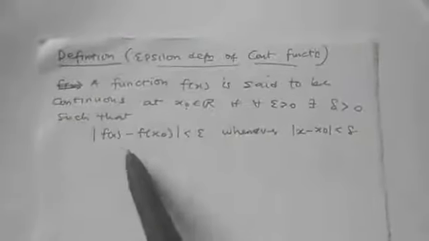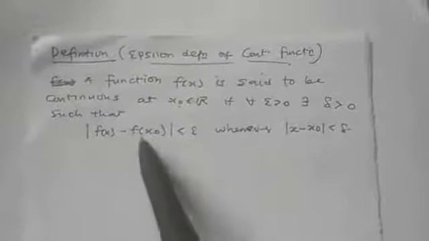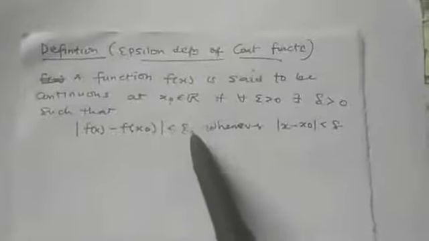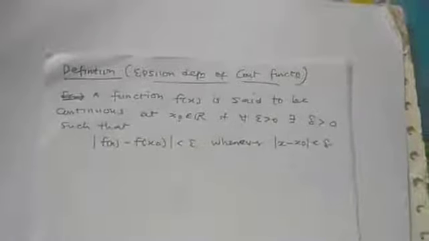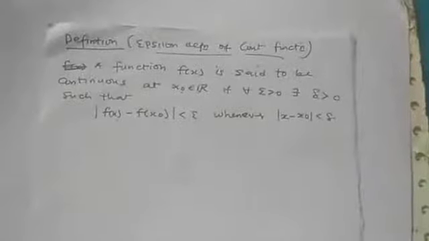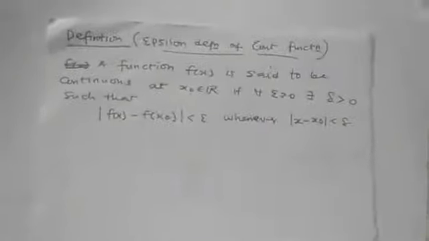If for every epsilon greater than 0, there exists delta greater than 0, such that the absolute value of f(s) minus f(s naught) is less than epsilon whenever this occurs. So this is just equivalent to the normal definition we gave under limit in our last class. So the proofs in it will not be that different from the one we have been doing before. So let's consider the following example.